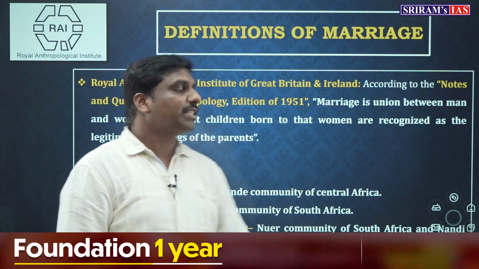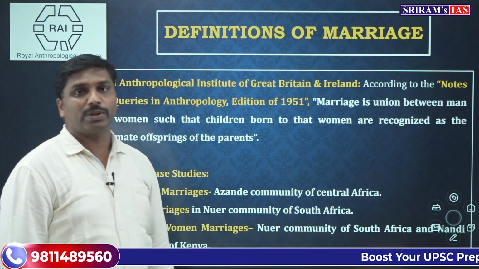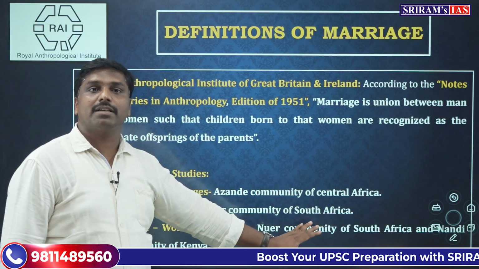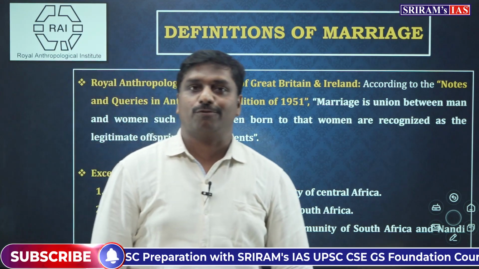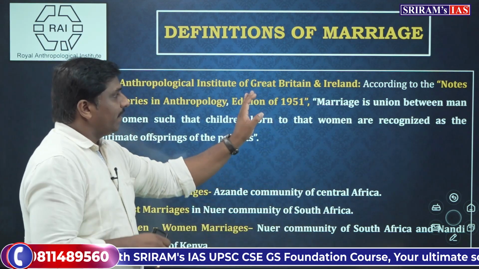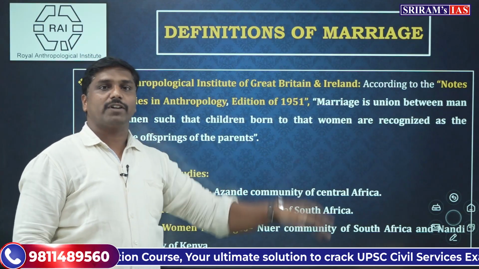These are all certain exceptions to this definition. But nevertheless, there is a particular reason for these kinds of marriages that we will study in our classroom.